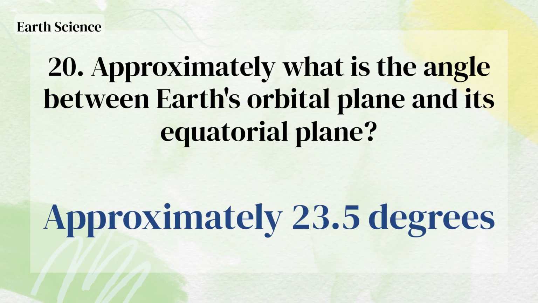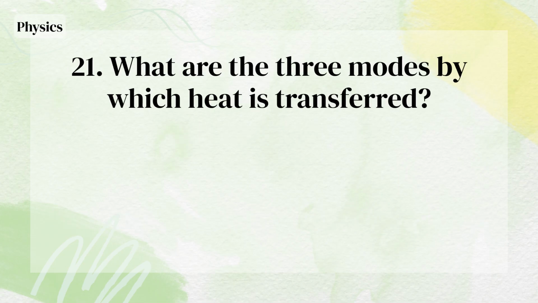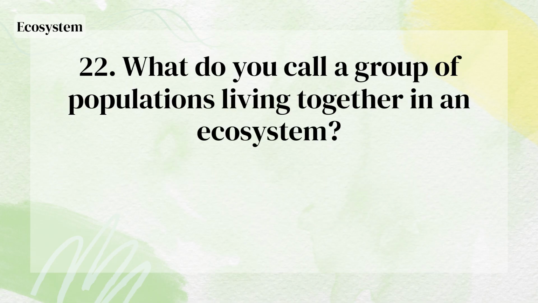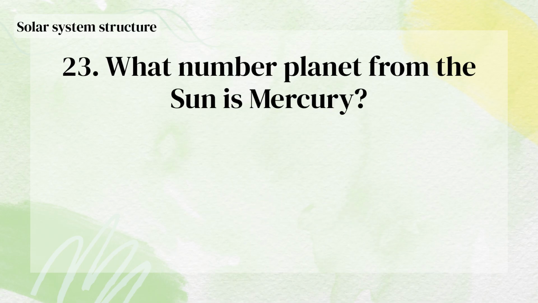Approximately 23.5 degrees. What are the three modes by which heat is transferred? Conduction, convection, and radiation. What do you call a group of populations living together in an ecosystem? Community. What number planet from the Sun is Mercury?